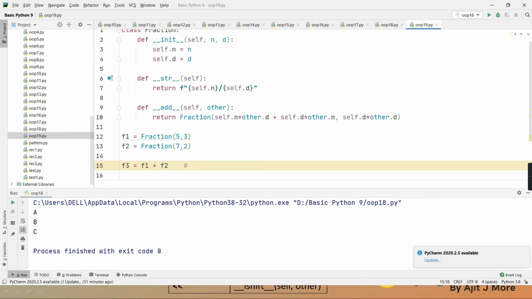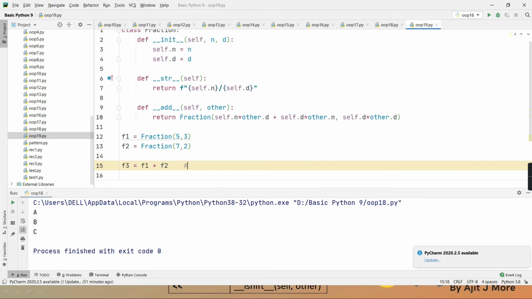As I am adding two integers or two floats or two complex numbers, in the same way I am adding two user defined types. Who is the user defined type over here? Tell me fast.